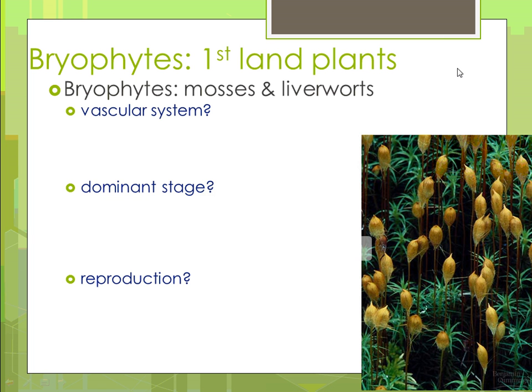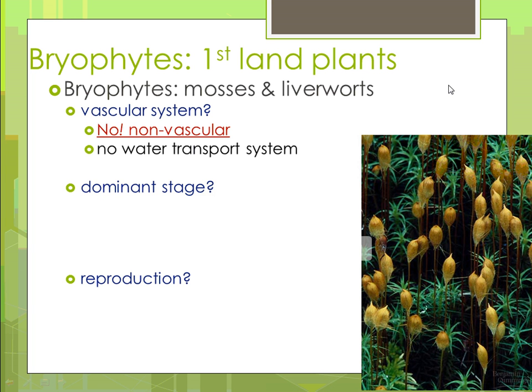And so remember, the bryophytes, the most simple land plants, they do not have a vascular system. All right, so they don't have those tracheids, they don't have any xylem, they don't have any phloem, they don't have any water transport system. And so how they get water is straight up osmosis.